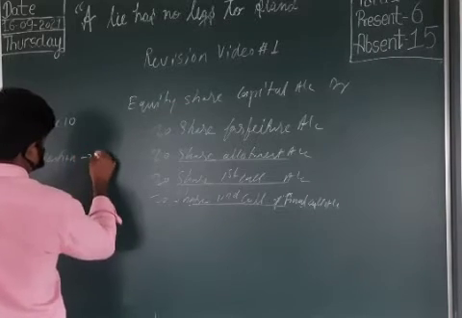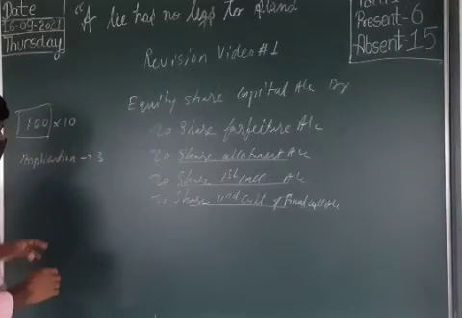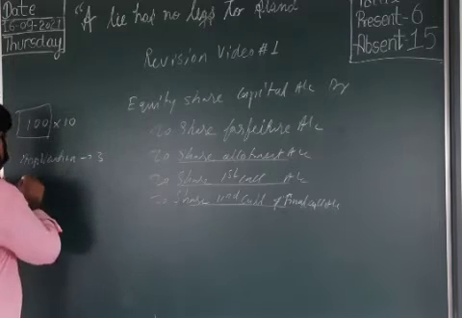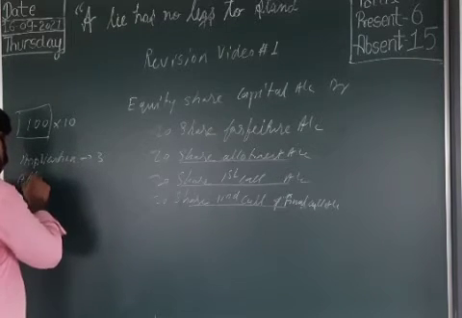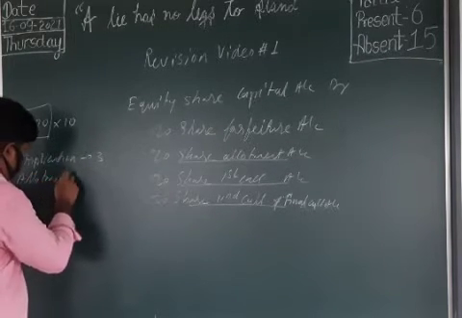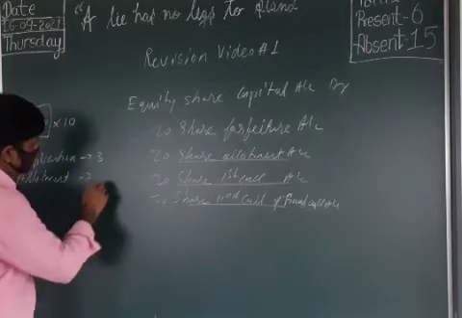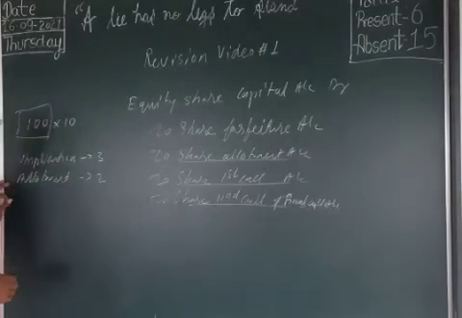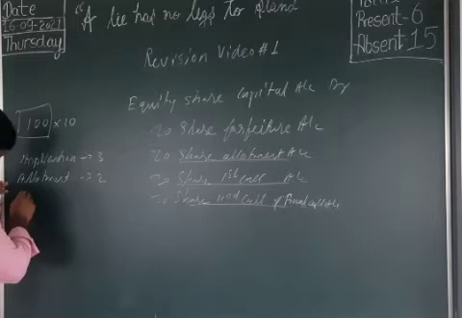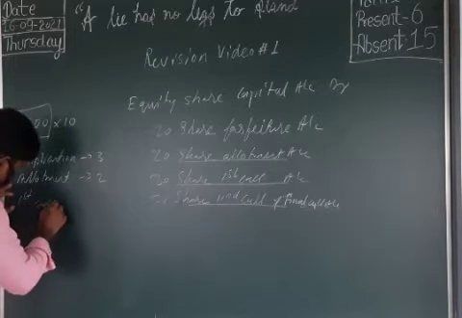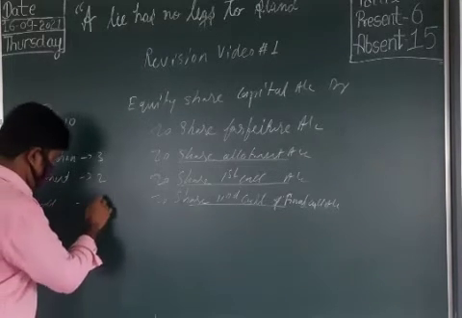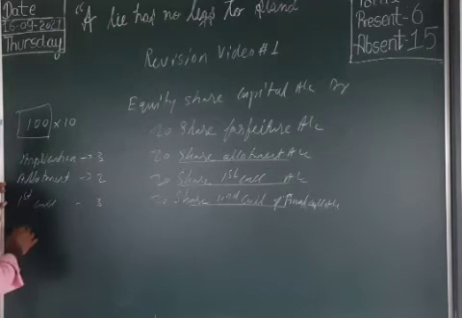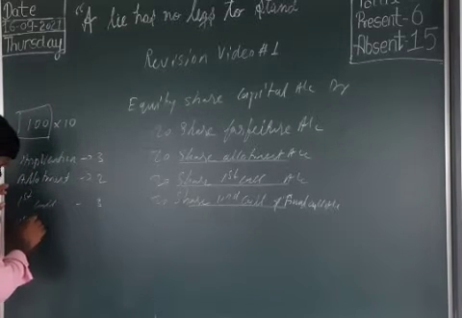Application time, 3 rupees. Then allotment time, 2 rupees. Then first call, just 3 rupees. Whatever, no problem, 3 rupees. Okay. Second and final call,